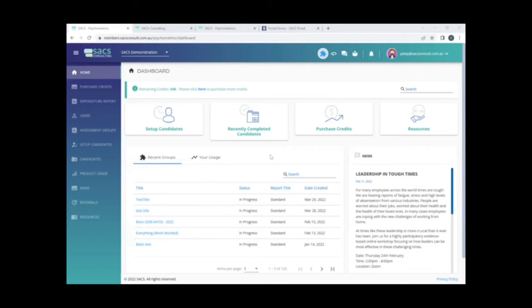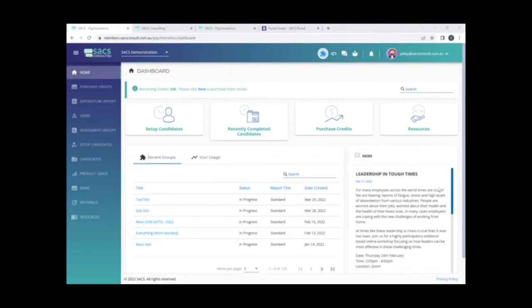What we've included on the homepage are your most commonly used actions. And so when you log into the portal, if you wish to set up a candidate straight away, you can do so with just one click. You can also view recently completed reports, purchase credits. As I mentioned, we work off a credit system, and you can click straight into our resources, which, as I mentioned, include interpretive manuals, FAQs, and some video resources for you.